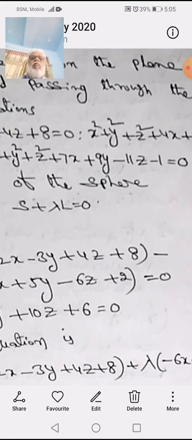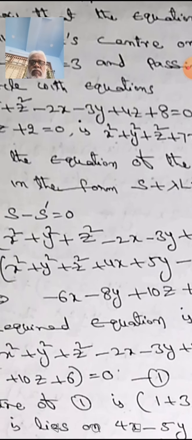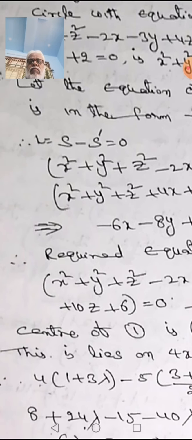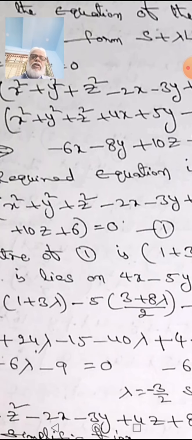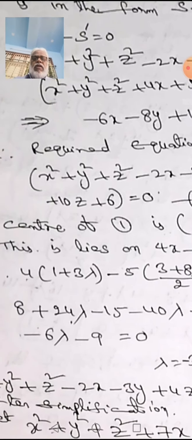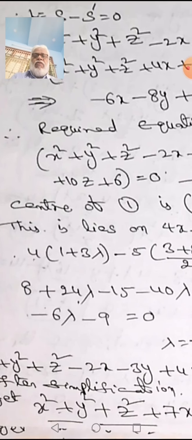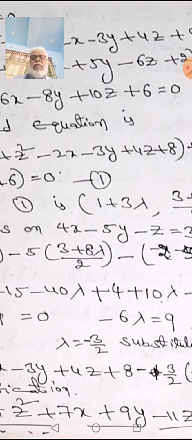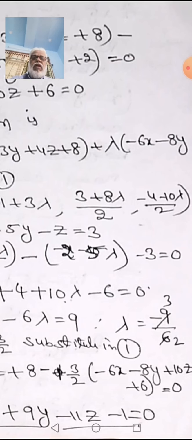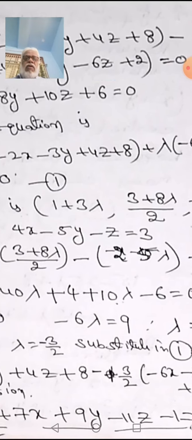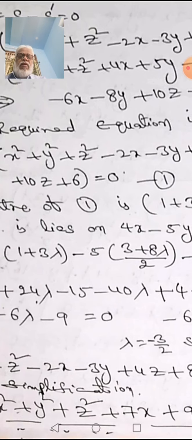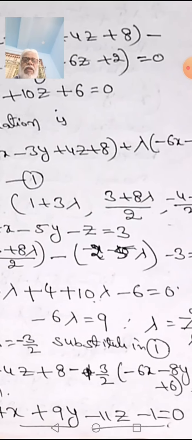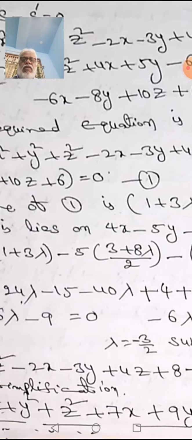Given that it passes through the plane, first of all we find the center of the sphere and substitute it in the given plane: 8 plus 4 of (1 plus 3 lambda) minus 5 of (3 plus 8 lambda by 2) and minus of (minus 2 minus 5 lambda minus 3) is equal to 0. 8 plus 24 lambda minus 15 minus 40 lambda plus 4 plus 10 lambda minus 6 is equal to 0.